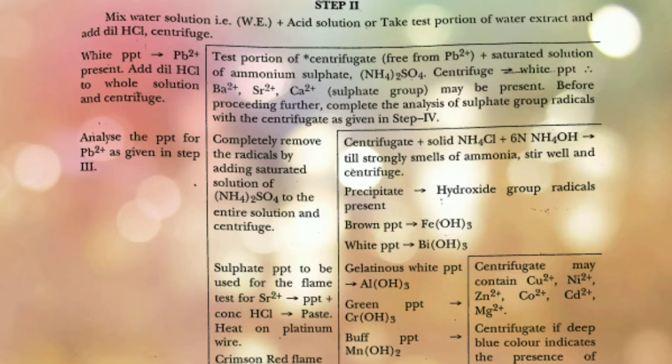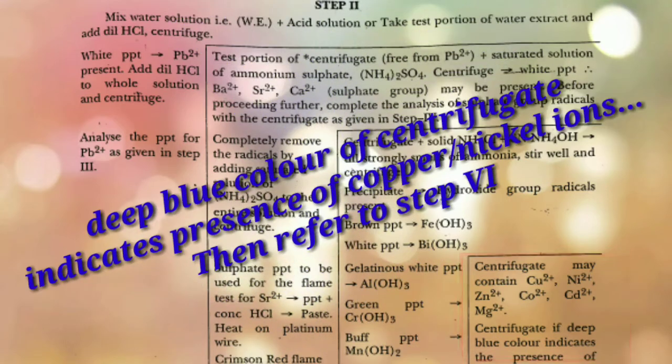And finally, if still we are getting the centrifugate, it may contain Co2+, Ni2+, Zn2+, Cd2+, Mg2+. So centrifugate, if deep blue color, then it indicates presence of Cu2+, Ni2+.